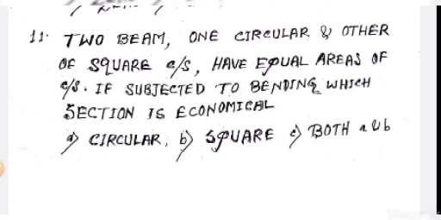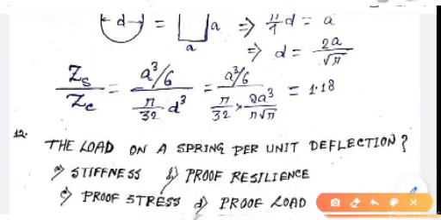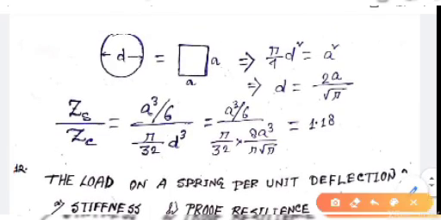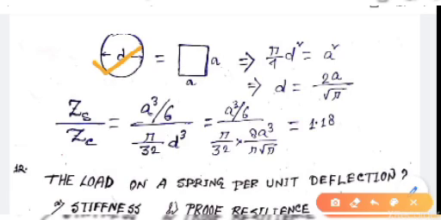Circular, square, both A and B. Circular section has diameter D, square section has side A. Given area is equal, so pi by 4 D square equals A square. We calculate D equals 2A by root pi, the diameter of the circular section.